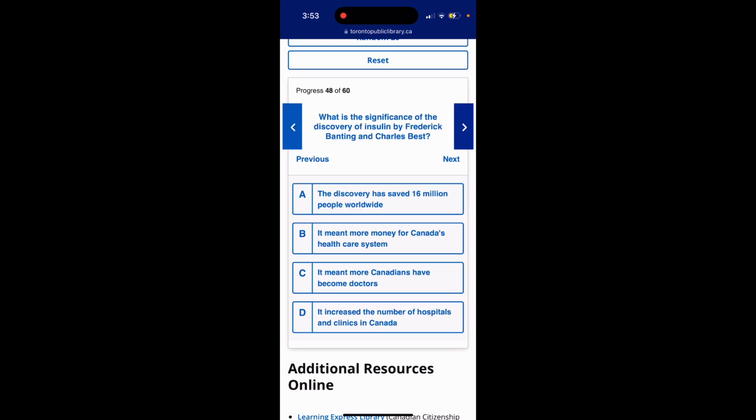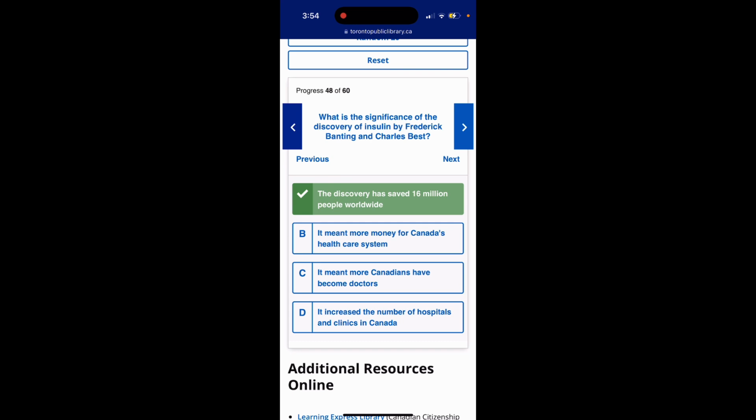Question 48. What is the significance of the discovery of insulin by Frederick Banting and Charles Best? Option A, the discovery has saved 16 million people worldwide. Option B, it meant more money for Canada's healthcare system. Option C, it meant more Canadians have become doctors. Option D, it increased the number of hospitals and clinics in Canada. The answer is option A, the discovery has saved 16 million people worldwide.